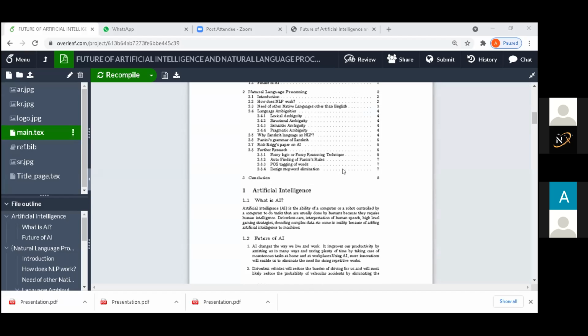Anushka, I think what you can do is download the PDF and then open the PDF in Google. Okay.